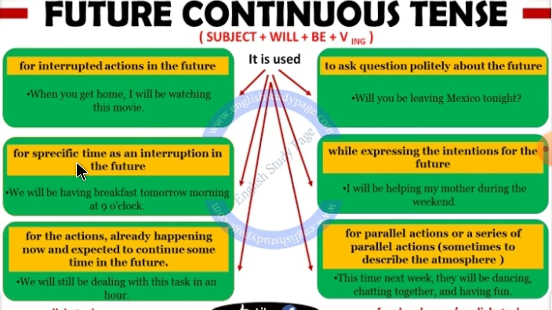Then for specific time as an interruption in the future, which means a specific time is given here. We will be having breakfast tomorrow morning at 9 o'clock. So this is the specific time. Then the third one is for the actions already happening now and expected to continue sometime in the future.